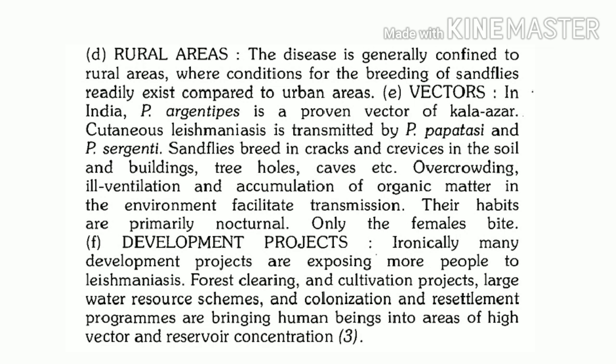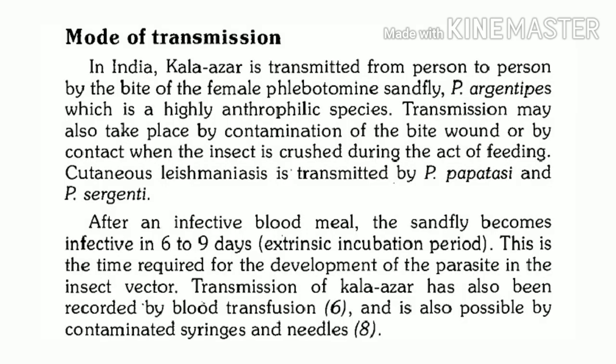It can be cultivation projects. These can be various water sources schemes or different types of projects. Now, whenever such projects are going on, this increases man-vector contact, and this increased man-vector contact plays a major role in transmission of disease. Now let's see how visceral leishmaniasis is transmitted.